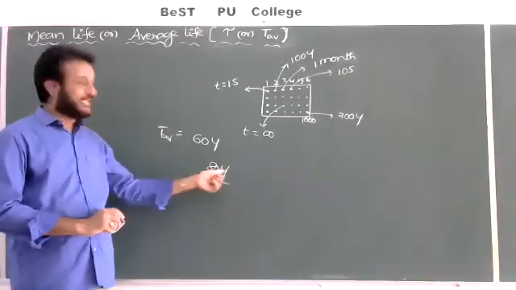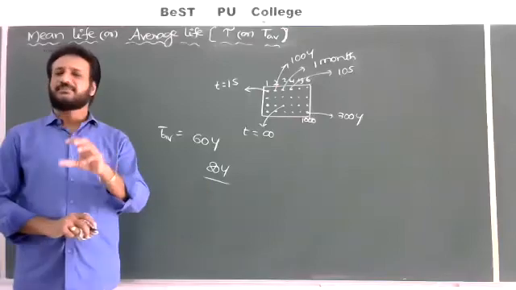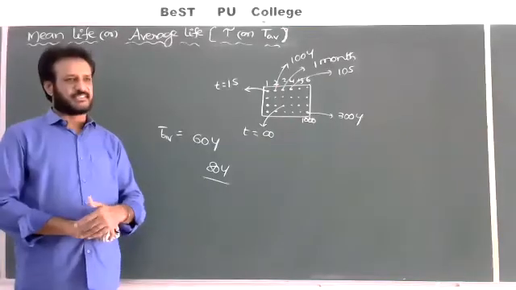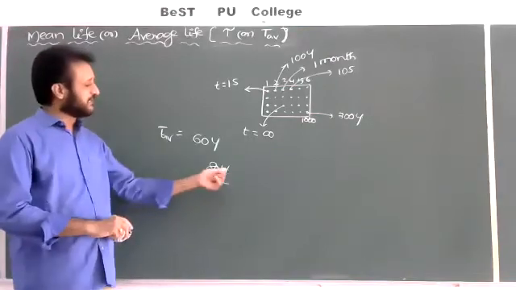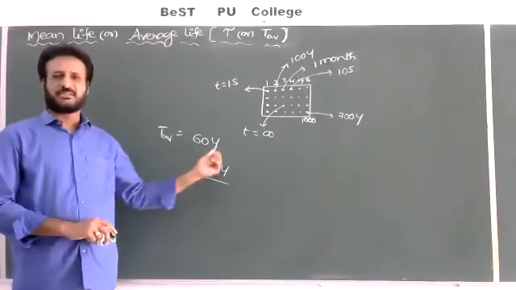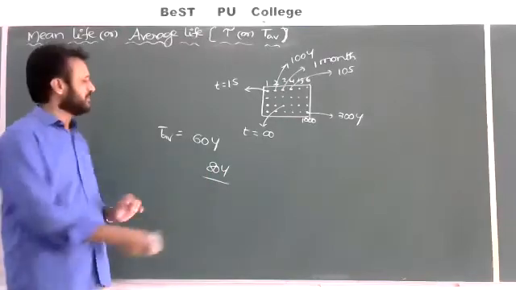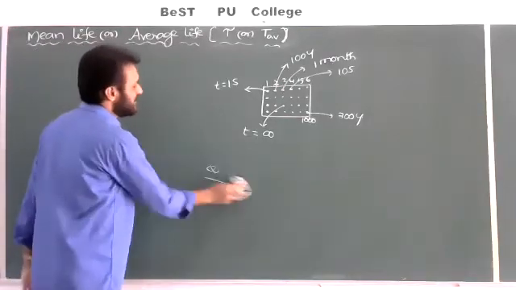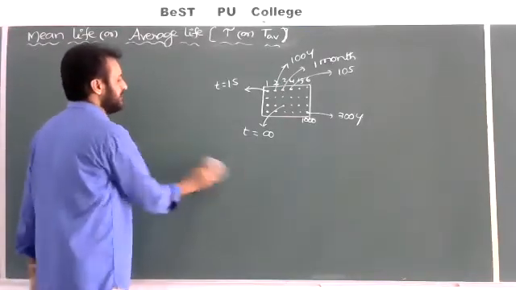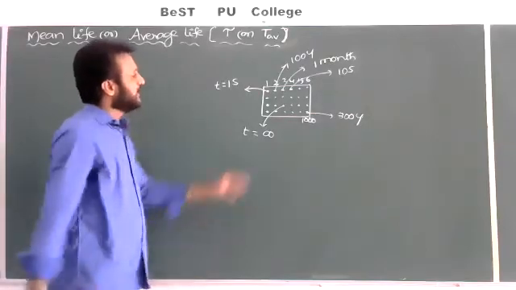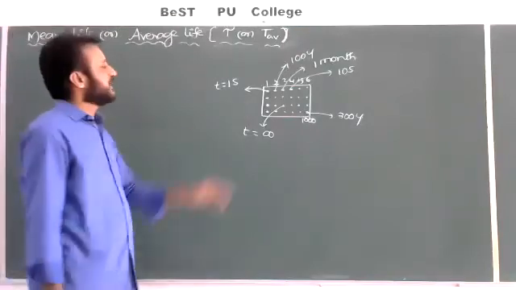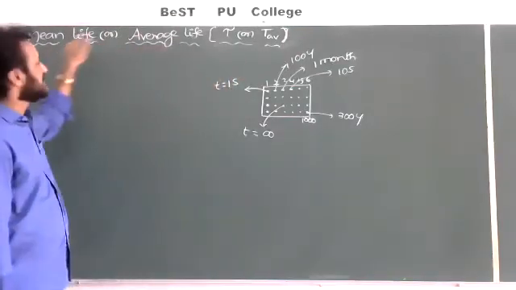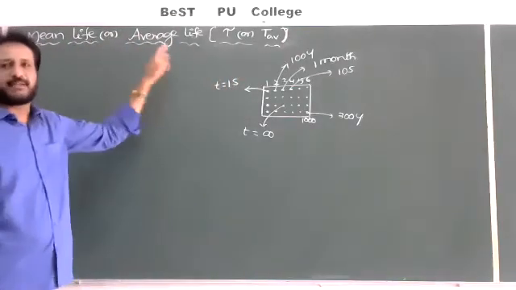But where it is 80 years, the persons are living with good health conditions and good amenities, and the economy and everything will be good compared to the other country. So that's why, by understanding the average lifetime of a radioactive sample, we can compare it with other samples, and it will be easy for estimating radioactivity. That's why here also we are going to estimate or calculate the mean life or average life.